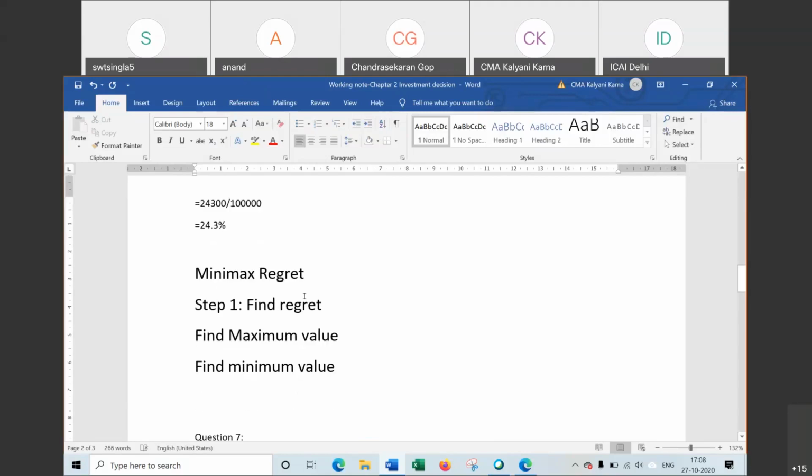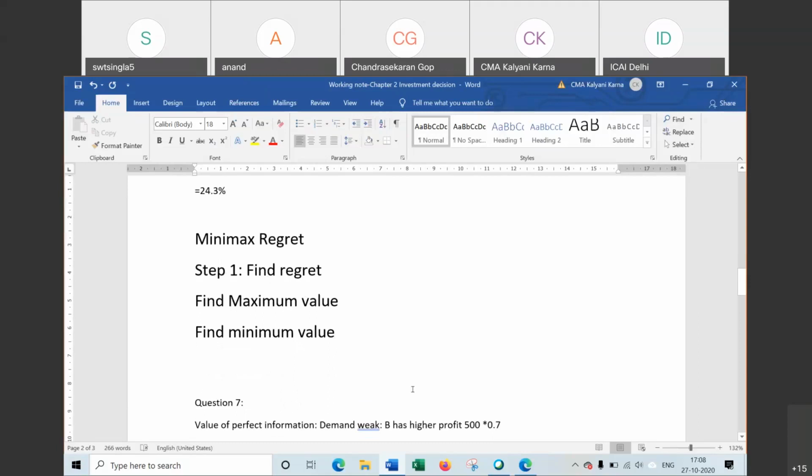Now first step for this minimax regret rule, find regret.